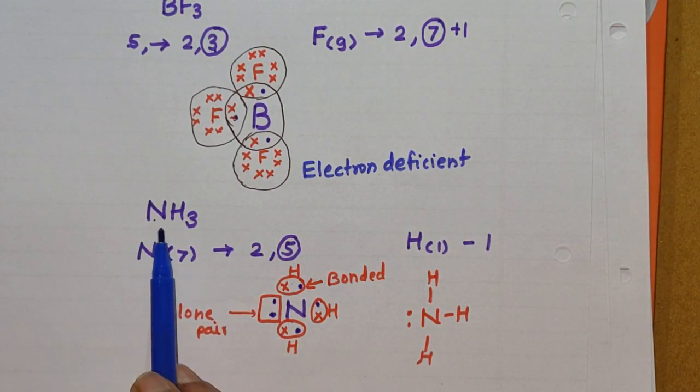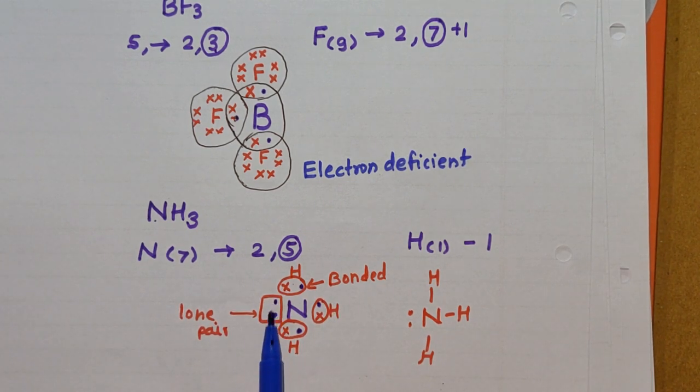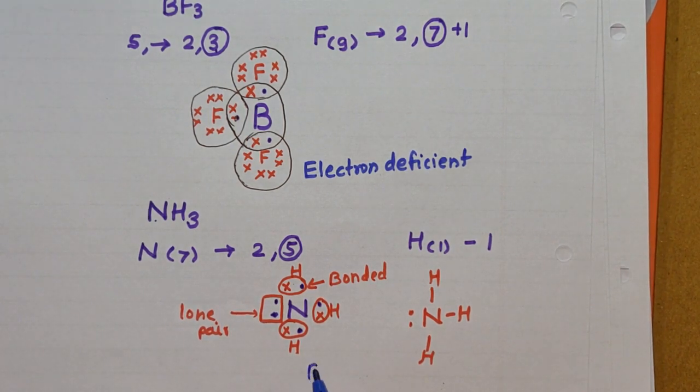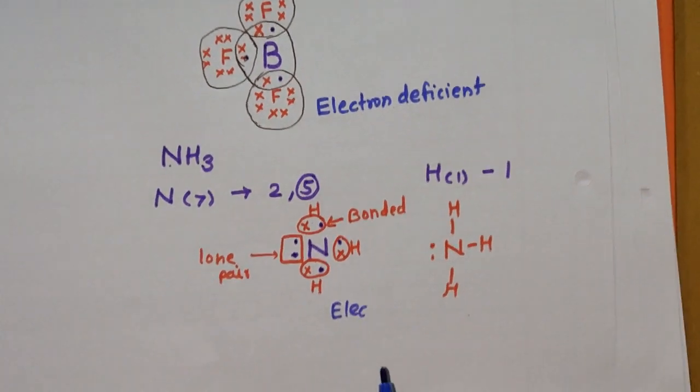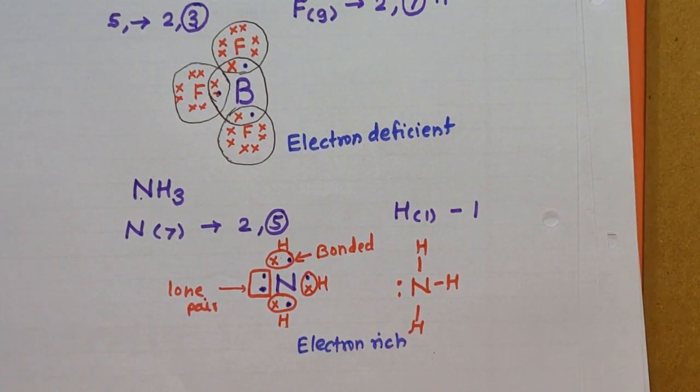And now see this other molecule NH3, which contains an electron pair which is remaining, which is available for bonding, and so it is rich in electrons, and so it is called an electron rich species. Now this is an electron deficient molecule, this is an electron rich molecule.